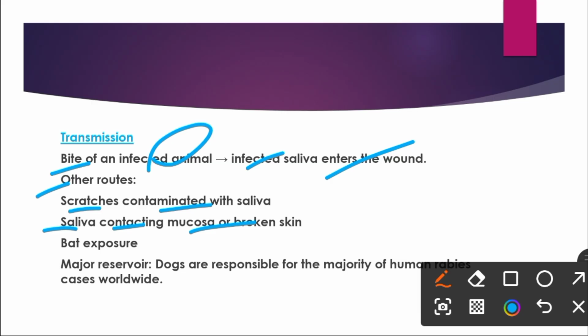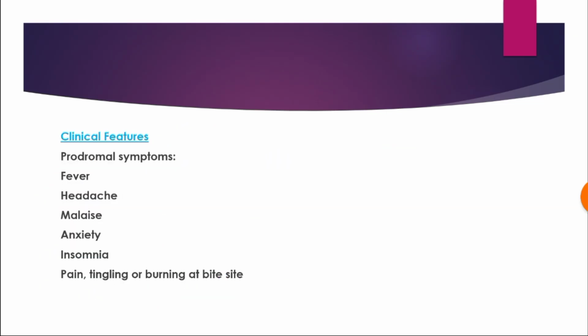The major reservoir for the rabies virus is the dog, and the dog is responsible for the majority of human rabies cases worldwide. So the dog is the main reservoir responsible for transmission of rabies from animals to human beings.